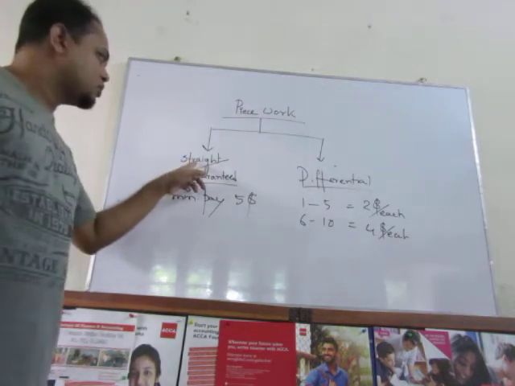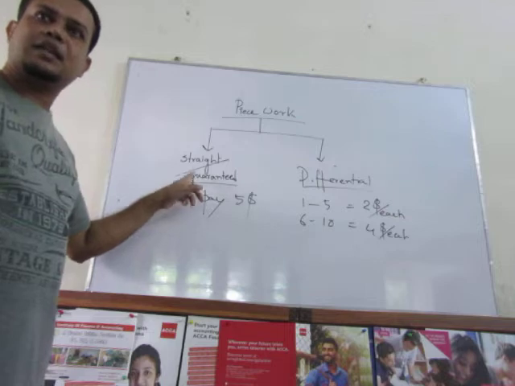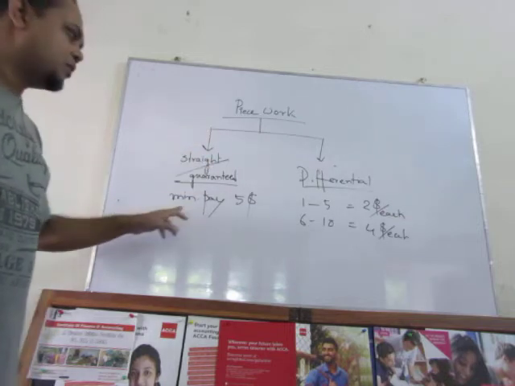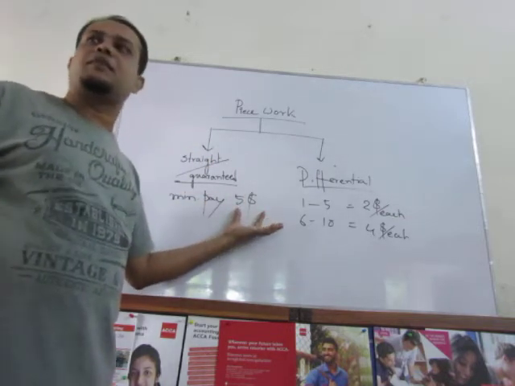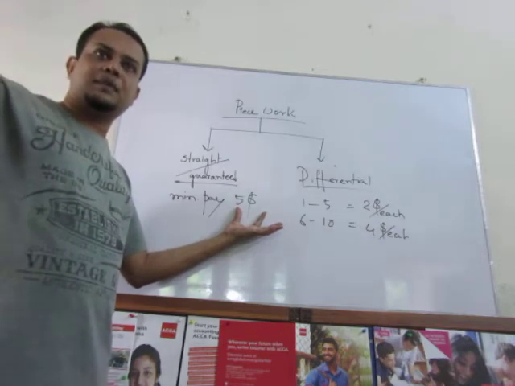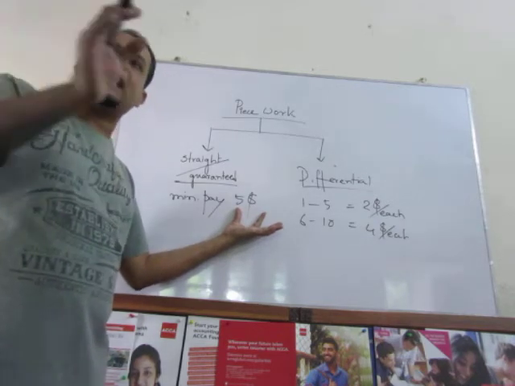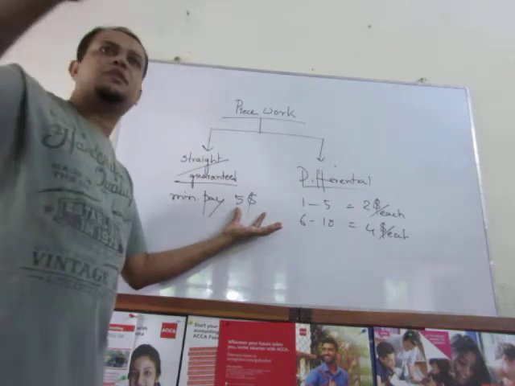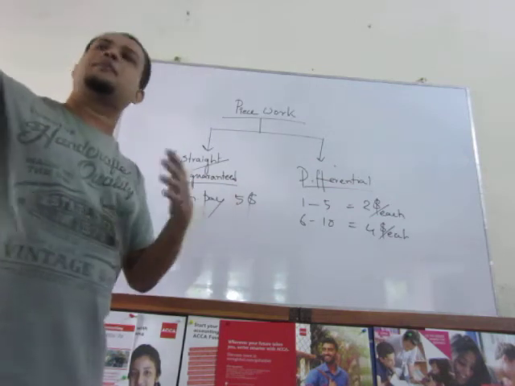But because of this guarantee from the management, he will be paid a minimum of $5. So if according to his productivity his payment is less than $5, he will be paid at least $5. If his productivity is higher, in that case he will be paid more.